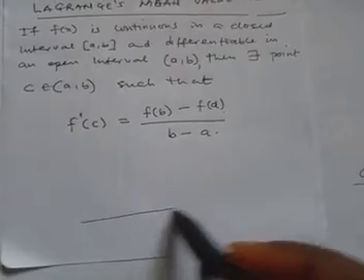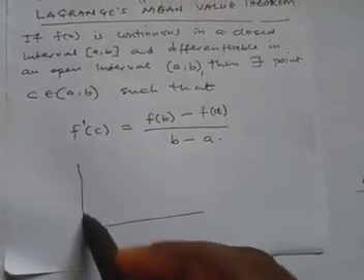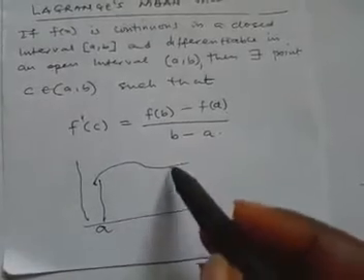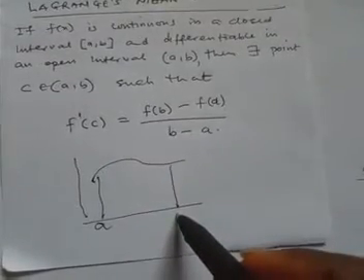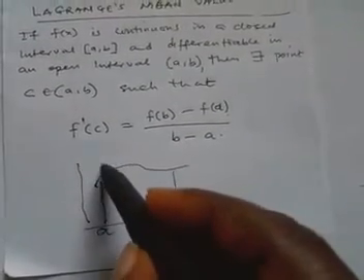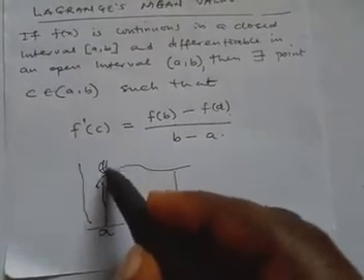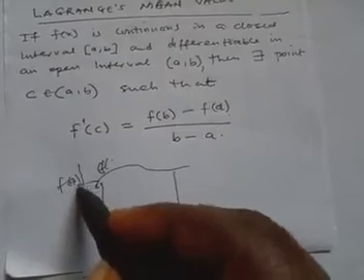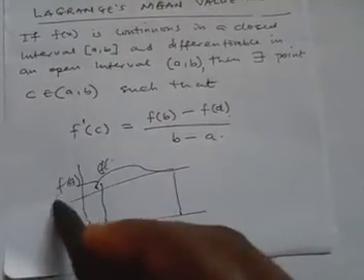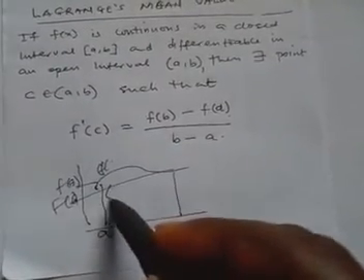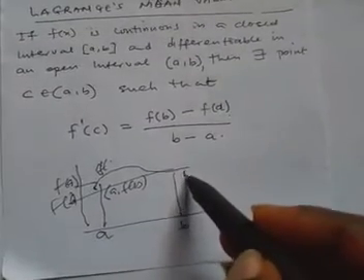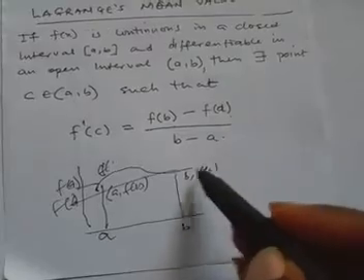What it is just saying is this. Let's say we have a function here, and we have a here, and we have b here. So this place will be f of a, and here will be f of b. So definitely this point will be a comma f of a. This one is b comma f of b.